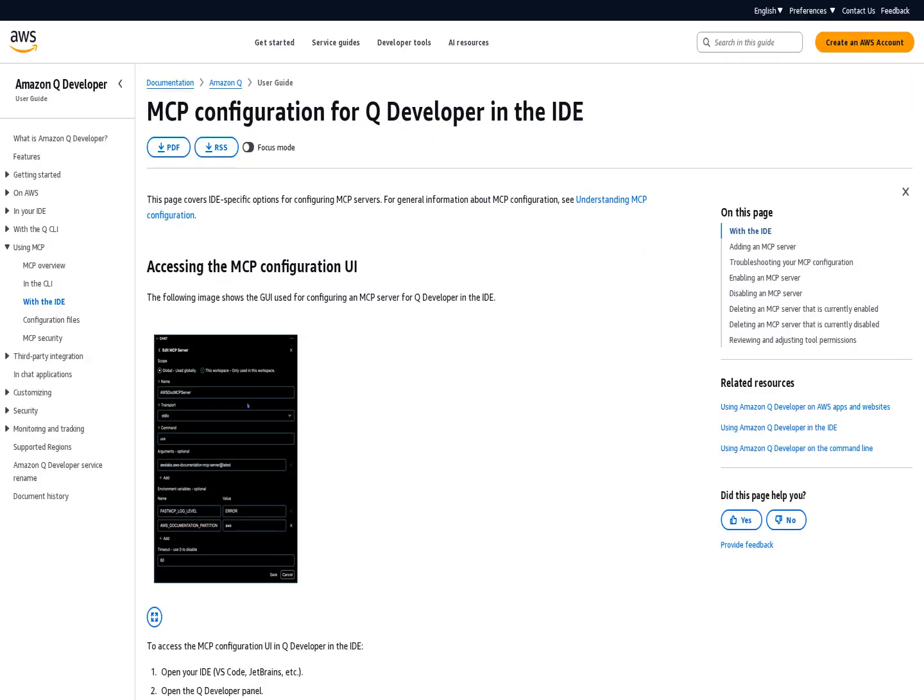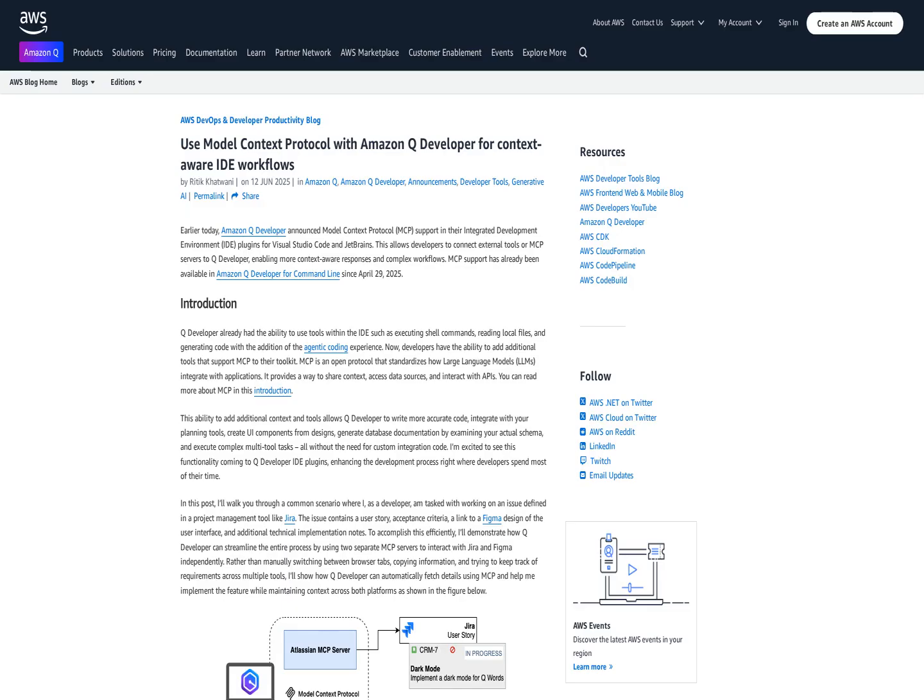Amazon Q Developer has announced support for Model Context Protocol in its integrated development environment plugins, allowing developers to utilize external tools to enhance their contextual development workflows. Developers can now augment the list of built-in tools with any MCP server that supports the STDIO transport layer, providing more customized responses by orchestrating tasks across native and MCP server-based tools.